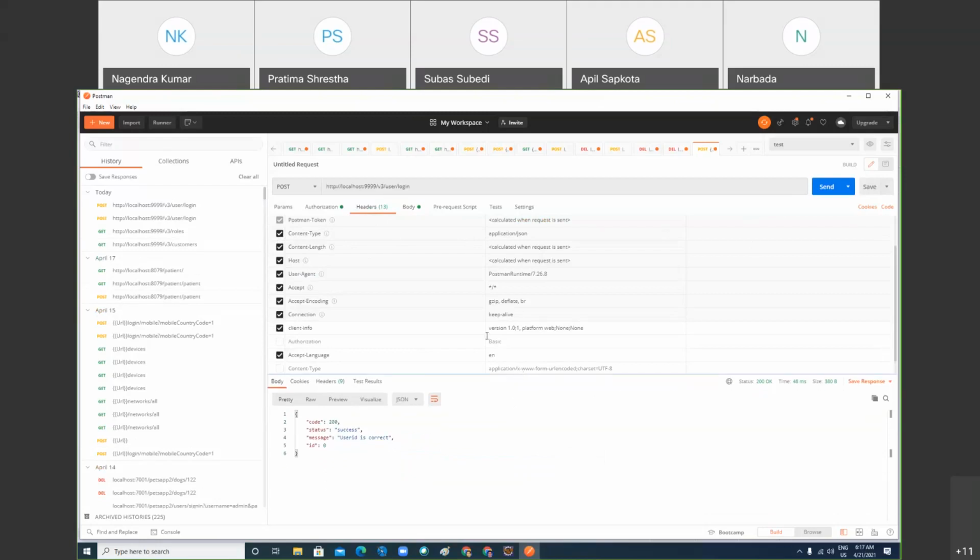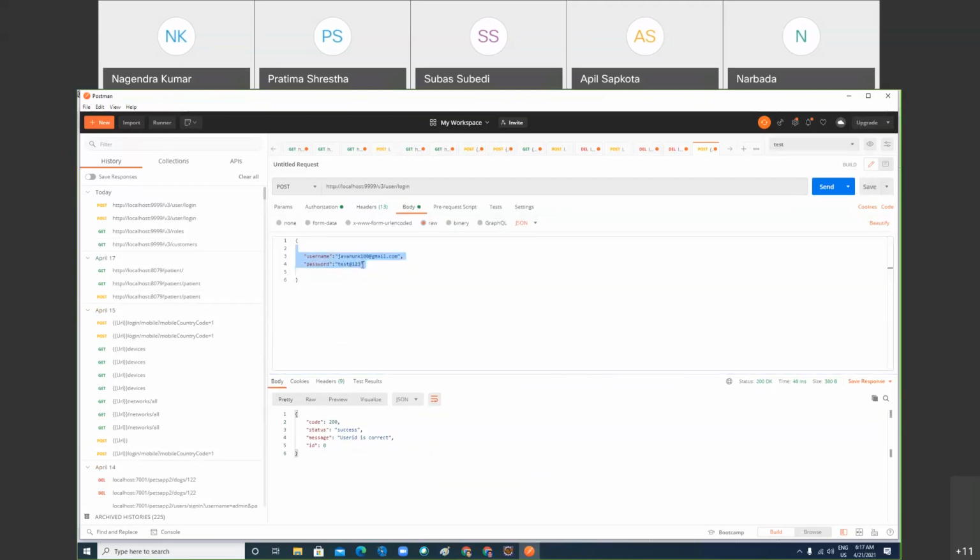The user is correct, right? Because in the body this user is there. Can we make something wrong? In the database we don't have 200, right? Then what will it say? There you go. Fail. User ID is not correct. You guys are not replying. If I make the password wrong, then in both cases it says user ID is not correct.